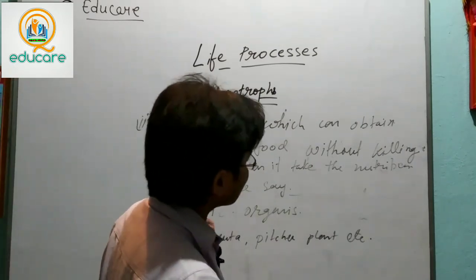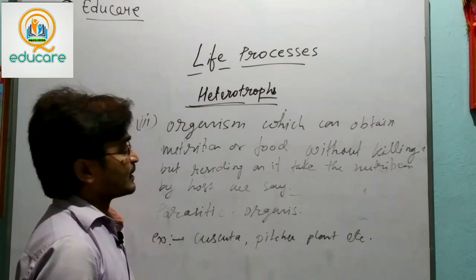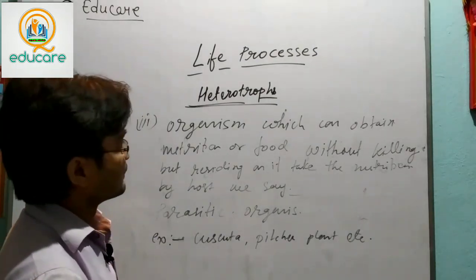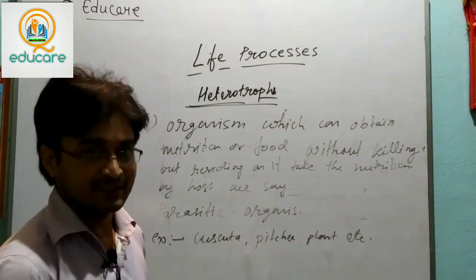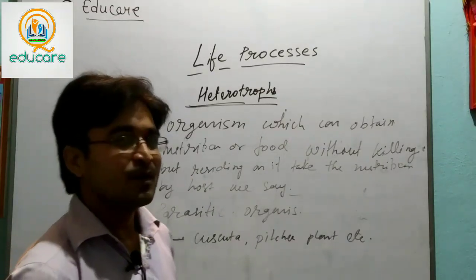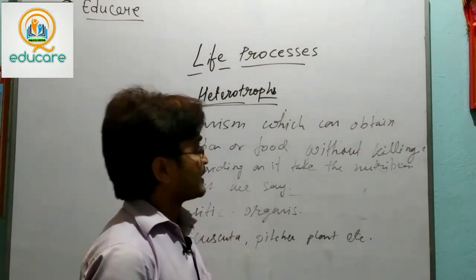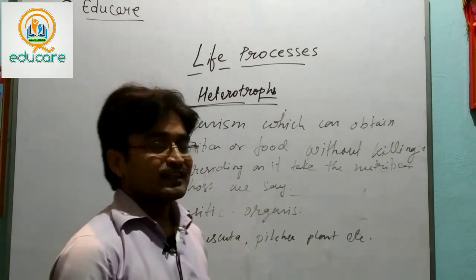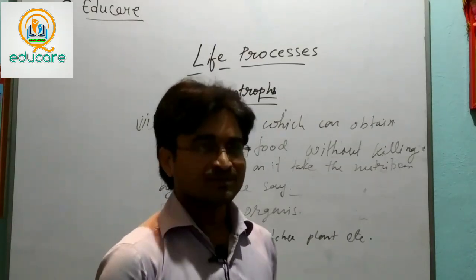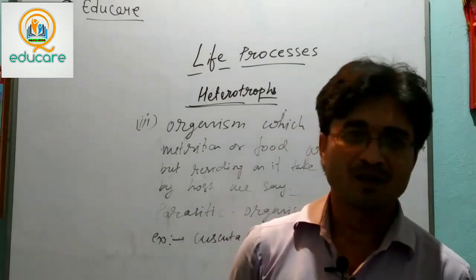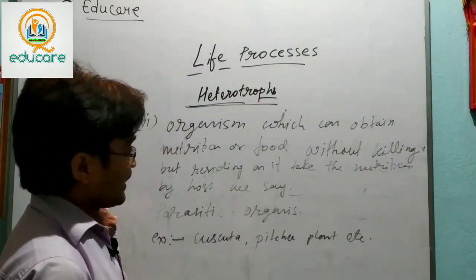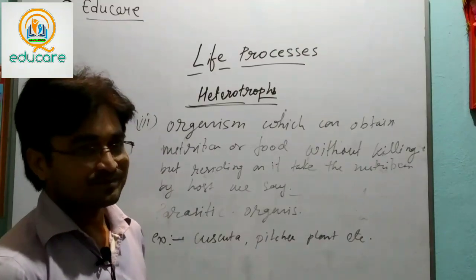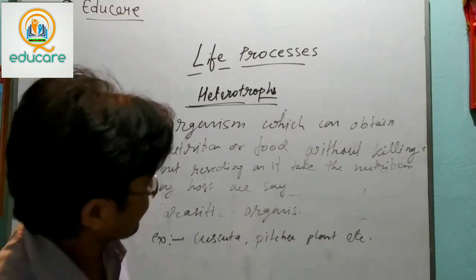Further we will see that in heterotrophs, as the complexity of the body increases, or their functions become complex, like further we will see the example of amoeba. So let's see.